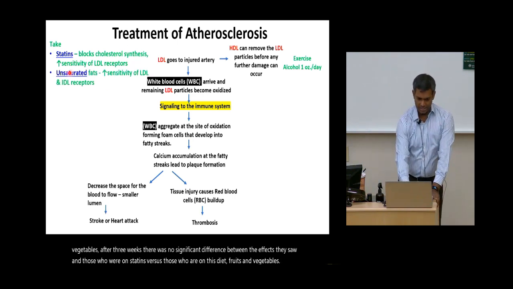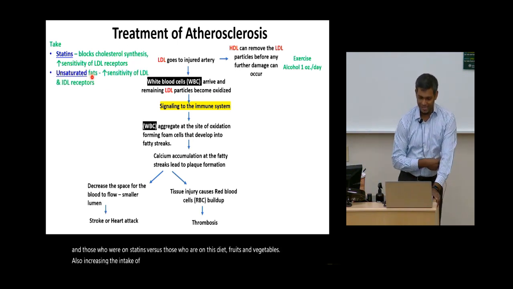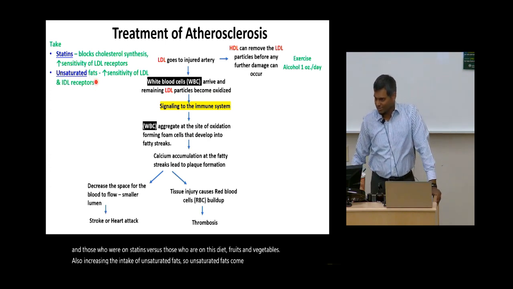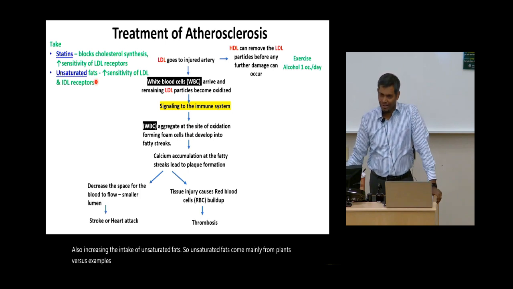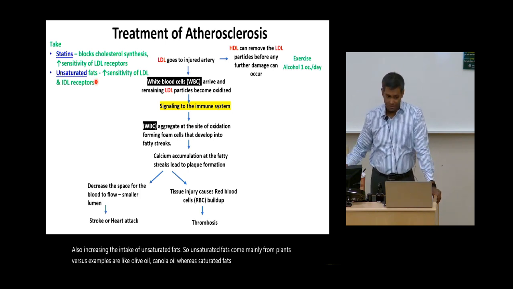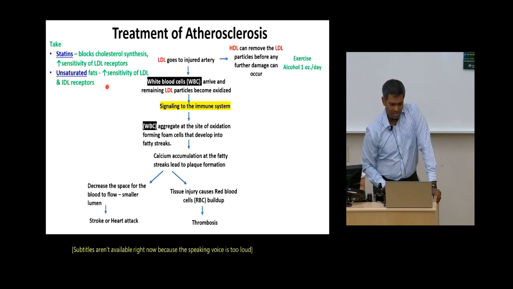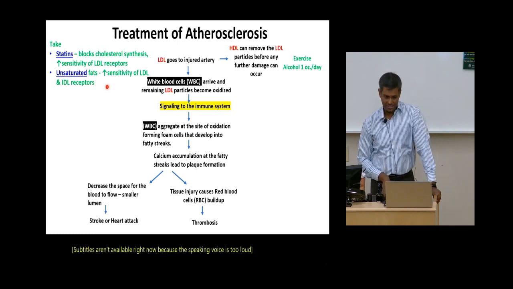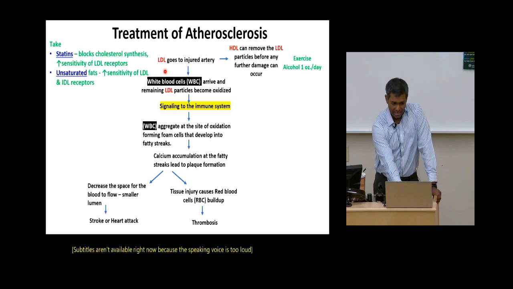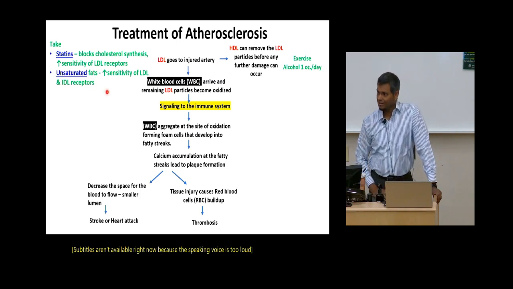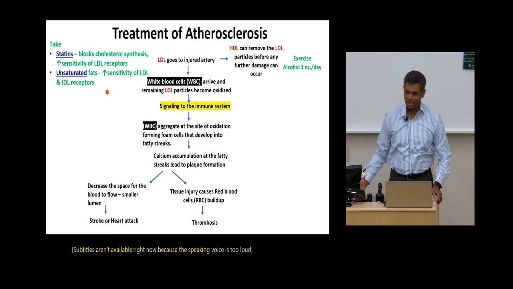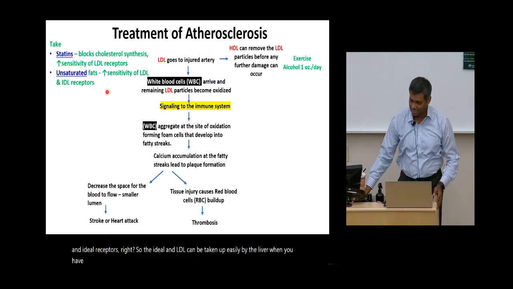Also, increasing the intake of unsaturated fats. Unsaturated fats come mainly from plant sources. Examples are olive oil and canola oil, whereas saturated fats will be from an animal source. What unsaturated fats do is they increase the sensitivity of the liver for both LDL and IDL receptors. So the IDL and LDL can be taken up easily by the liver when you have higher unsaturated fats in the diet.